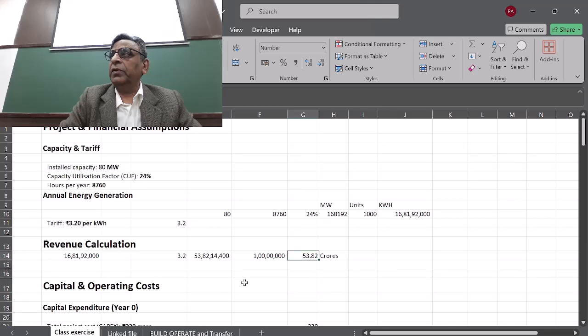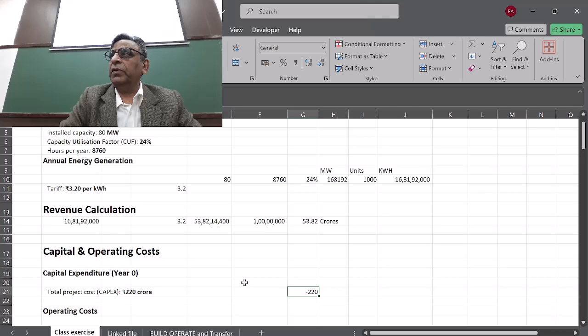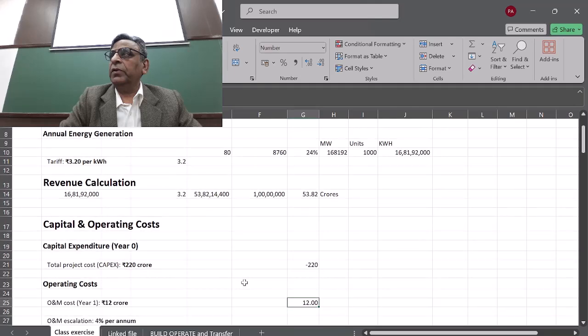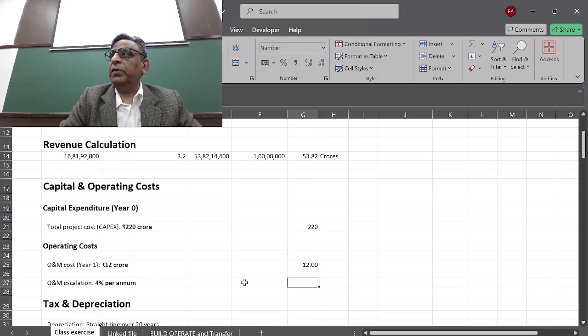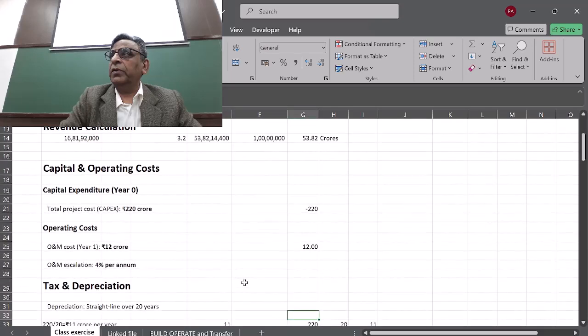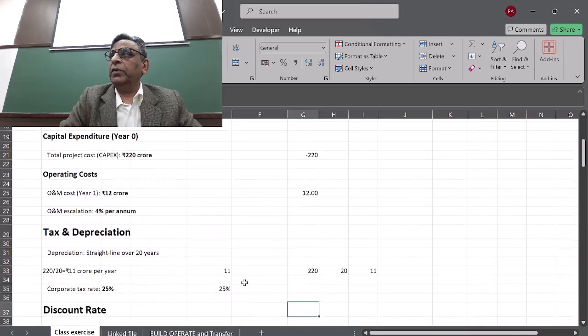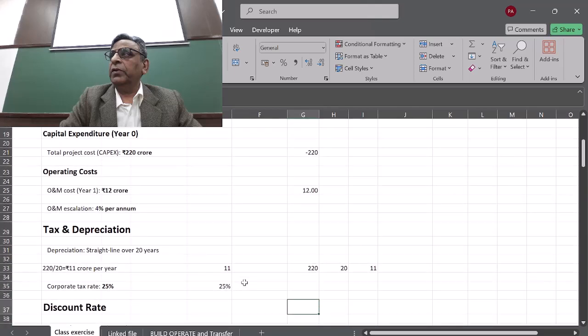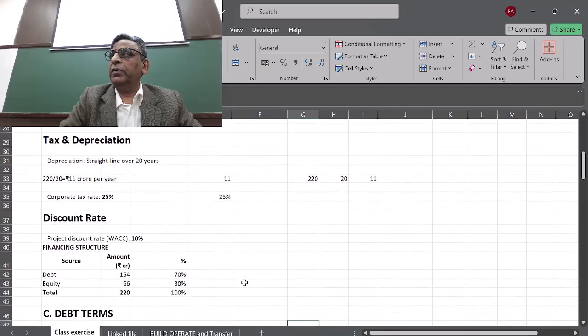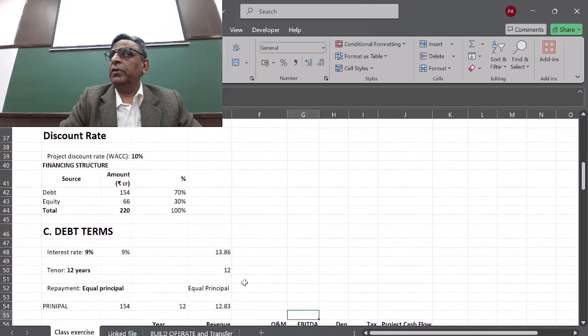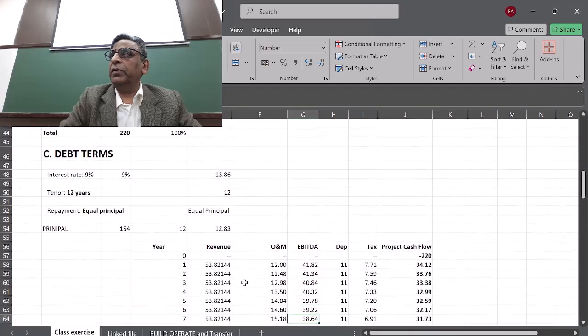Here it is coming 53.82. Then the capital expenditure is minus 2220. Then operating cost is 12 crores given in the question, and it goes up by 4% per annum. Then the depreciation, the discount rate, the interest rate, and then we arrive at these numbers.